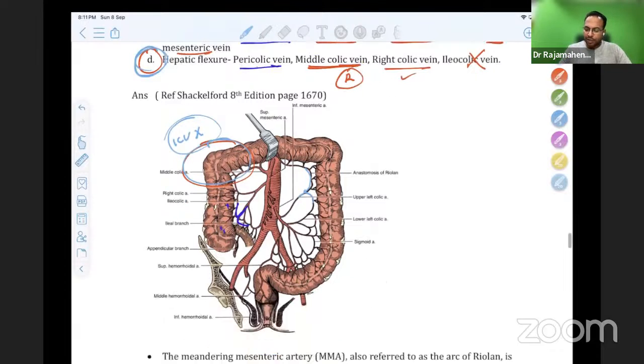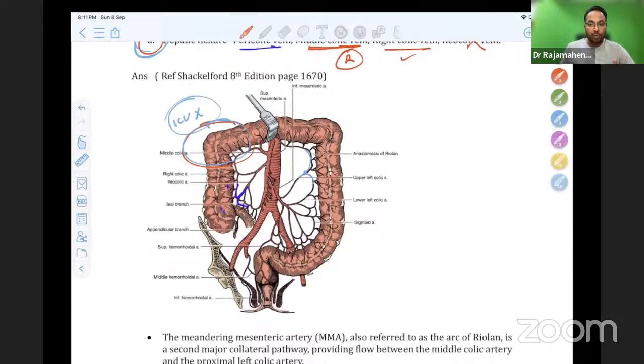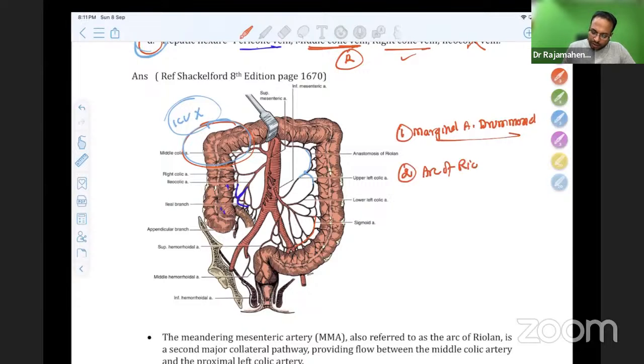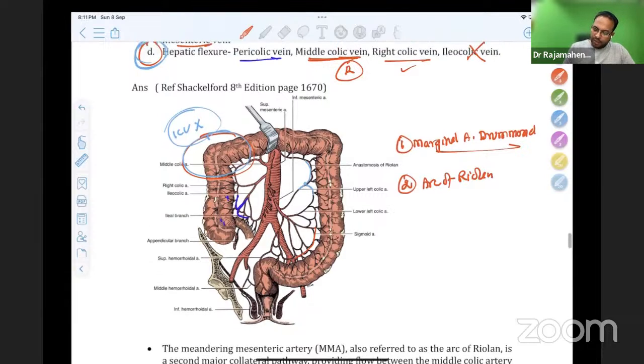Since this is also a favorite topic, I have made this question. There are two important collaterals in the colon. One is marginal artery of Drummond. All of you know what it is? The marginal artery of Drummond is seen all along the vessel like this. This is one collateral. Number two collateral is arc of Riolan. This is a picture showing you arc of Riolan, which is a communicating artery between left and right at this level.